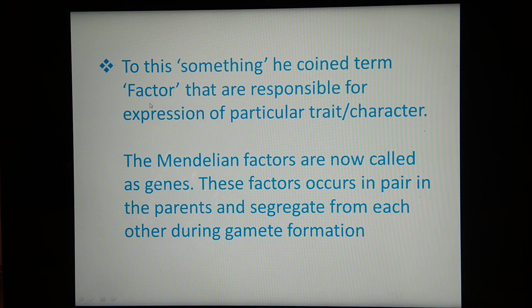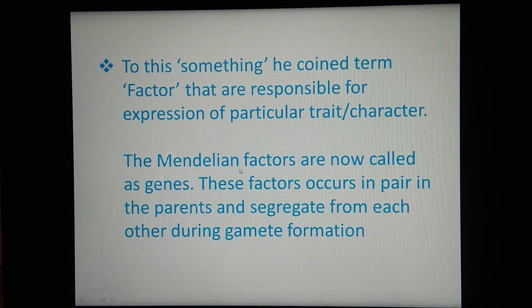According to Mendel, it is because of factors. And these factors are now called genes. Remember that genes mean the factors. Before the discovery of the gene, it was called a factor.